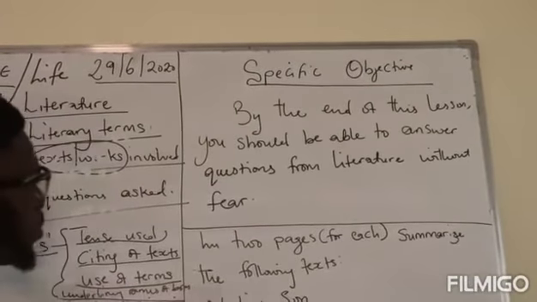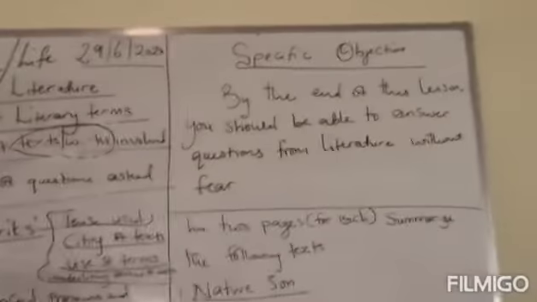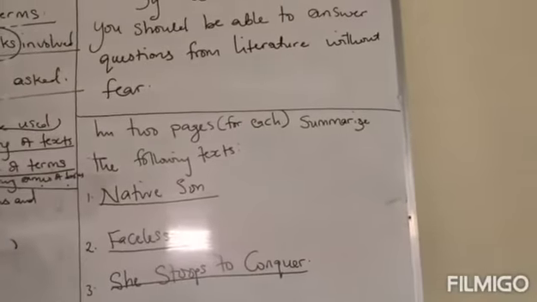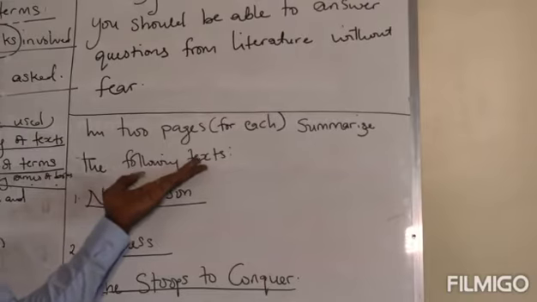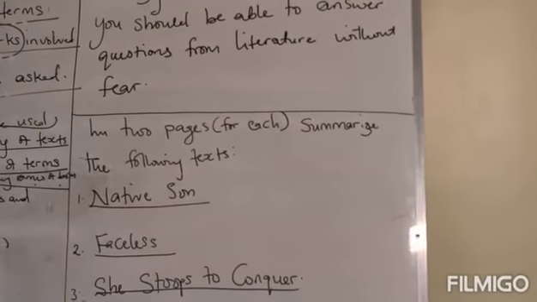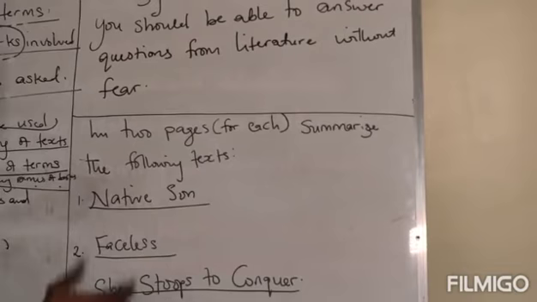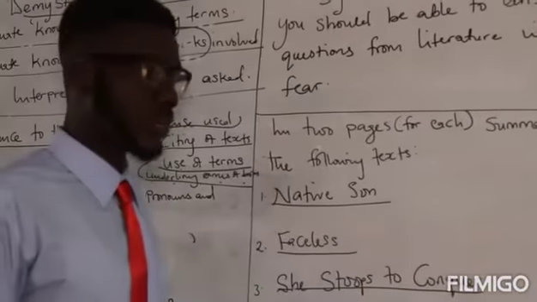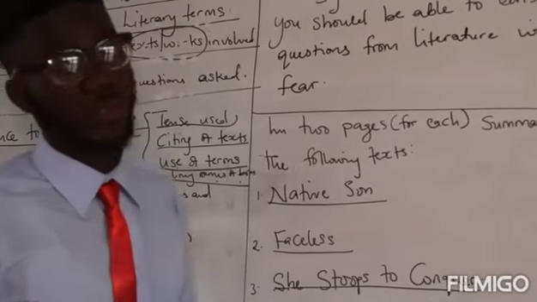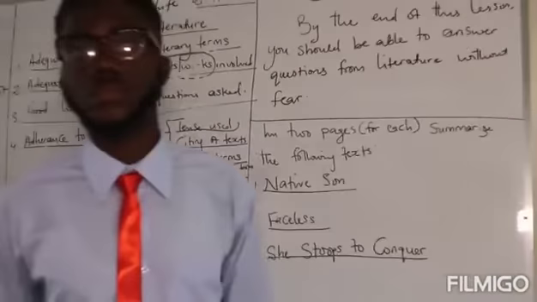Alright, I expect you to do this little work for me. In 2 pages for each of these texts, summarize the following texts. Summarize Native Son, everything that happens in Native Son. Everything that happens in Faceless. And everything that happens in She Sleeps the Gonka. And you submit by Tuesday evening. Thank you.